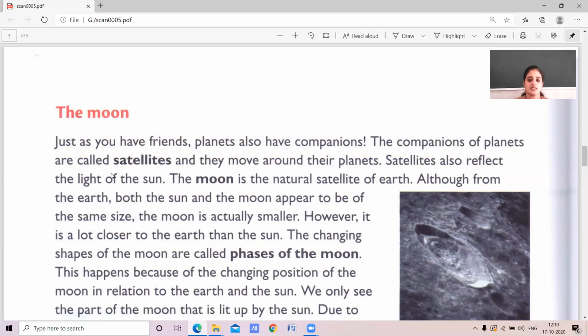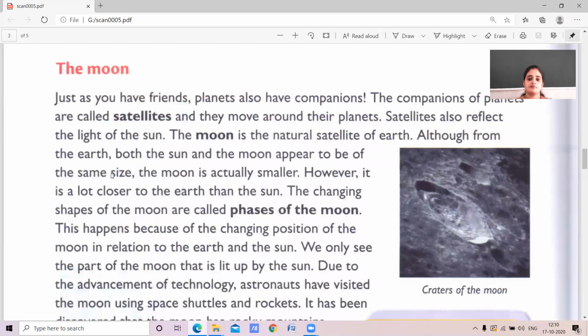Satellites also reflect the light of the sun. They absorb the light of the sun and they reflect it. The moon is the natural satellite of Earth.